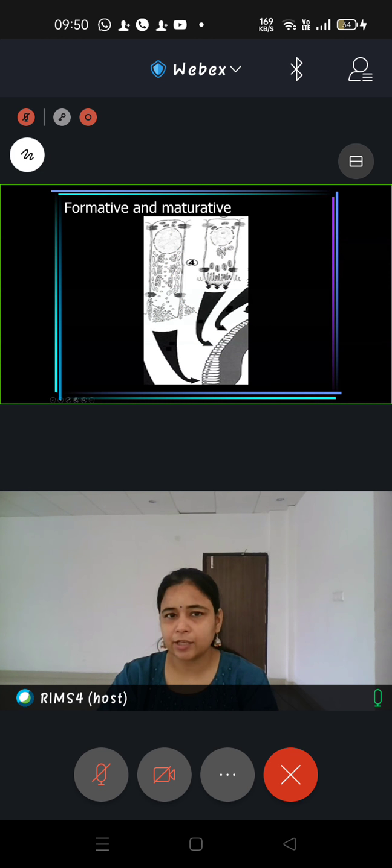And slowly and gradually in the maturative stage, this Tome's process will disappear. Why it is going to disappear is because no longer the enamel matrix is forming. Enamel matrix बन चुका formative stage में, अब सिर्फ maturation की जरूरत है. इसीलिए enamel Tome's process की अब कोई जरूरत नहीं है. We don't need Tome's process anymore. So then Tome's process is slightly getting disappeared and the cell is starting to mature again, because the enamel matrix has already laid down which is the main function for ameloblast cell.